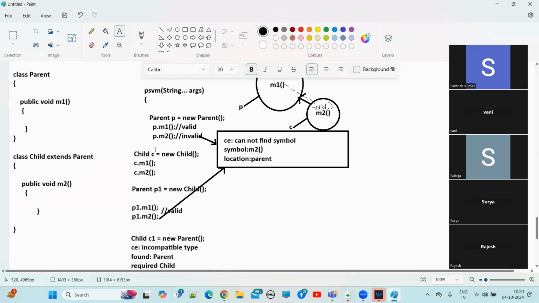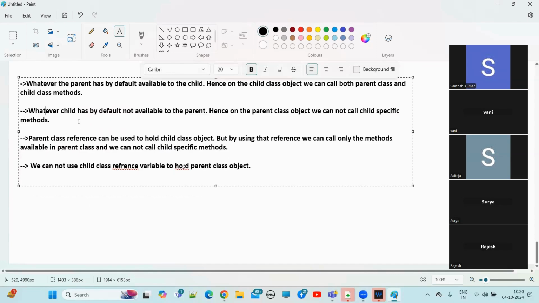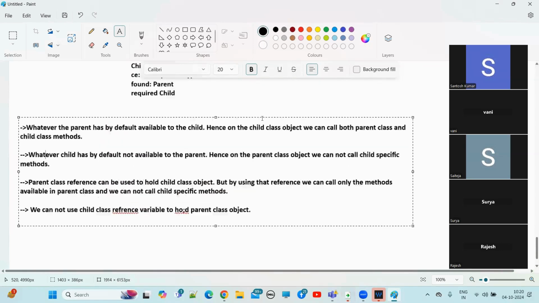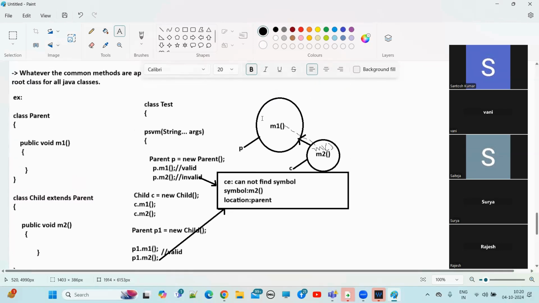Now, the second scenario, whatever the child has by default not available to the parent. Hence, on the parent class object, we cannot call child specific methods. Understand? By parent class object, can we call child specific methods? p.m2 method, we cannot call. Right?